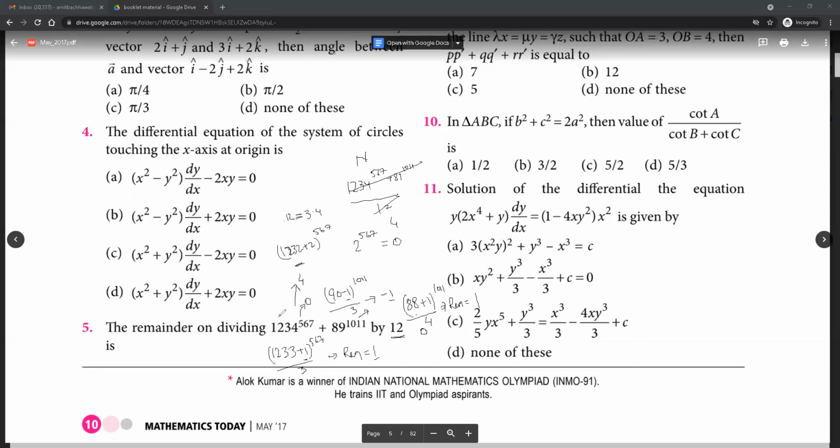We can write 1, 2, 3, 4 as 1, 2, 3, 2 plus 2. Now 1, 2, 3, 2 is divisible by 4. So when you binomially expand this, all terms containing 1, 2, 3, 2 are directly divisible. What would be the only doubtful term? The only doubtful term would be the last term, which is 2 to the power 567. But 2 to the power 567 is obviously divisible by 4, since it is a power of 2 exceeding 2. All terms are divisible by 4. Yes, so that's done. So therefore 1, 2, 3, 4 to the power 567 is divisible by 4.